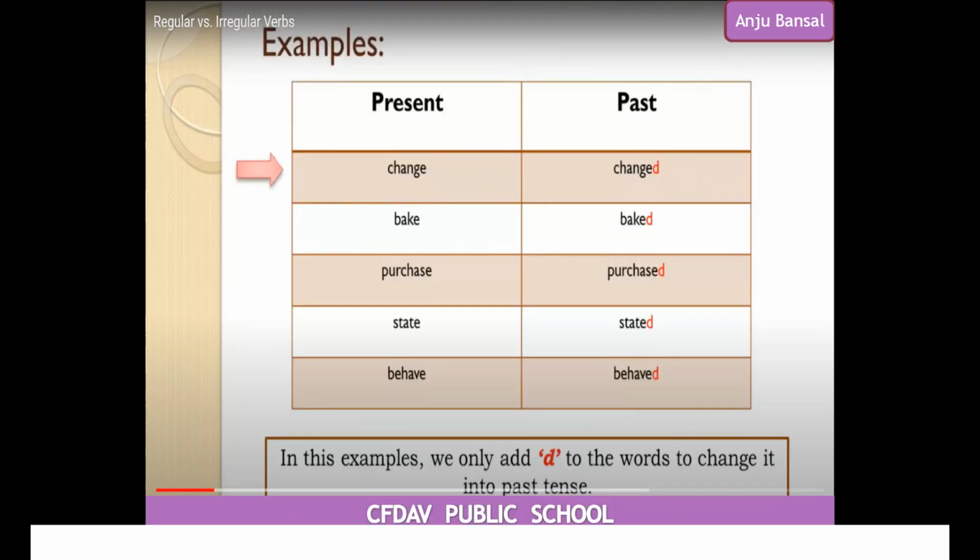Now, let us look at some of the examples given to you. They are changing from present to past tense. See the verbs which are given to you: change, bake, purchase, state, behave. What did you notice in all these verbs? What is common in all these verbs?